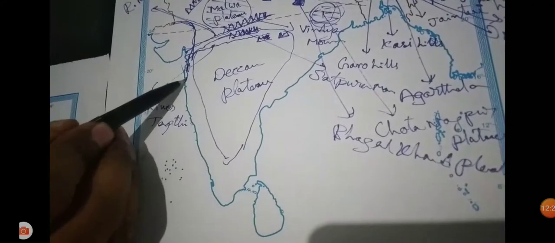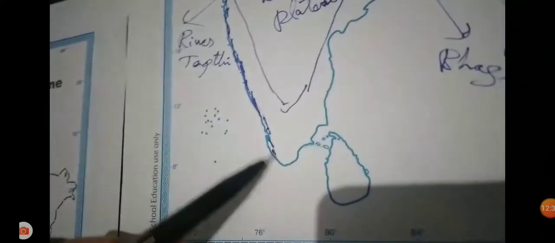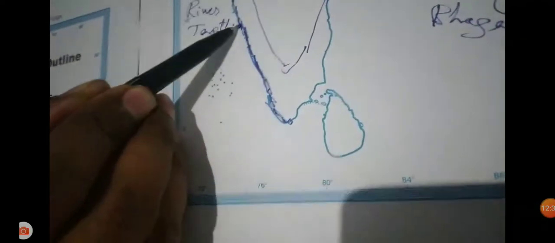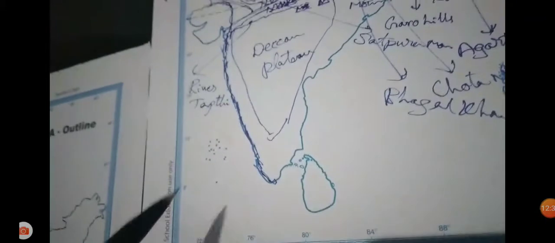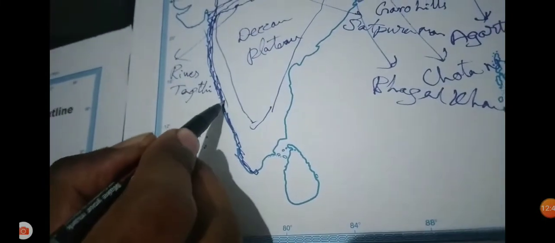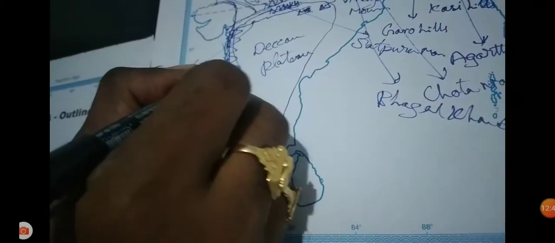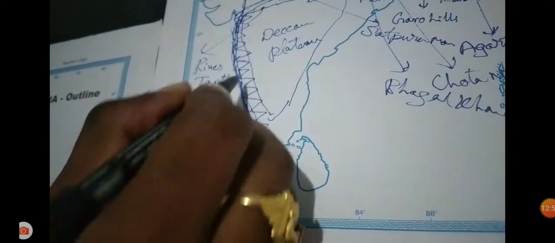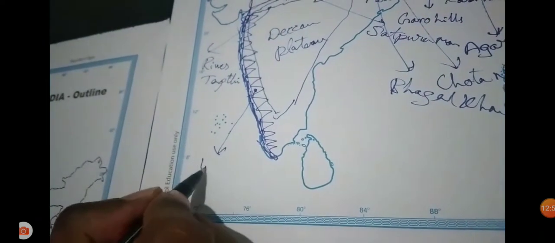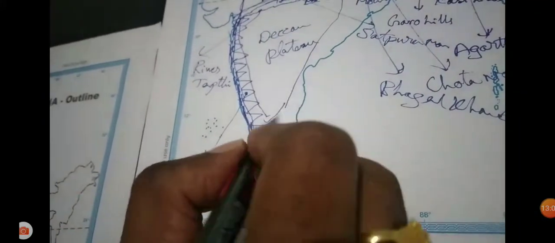The west coastal plain lies along the Arabian Sea. You should remember that the west coastal plain is narrow. Here, continuous mountains are spread from north to south: the Western Ghats. The Western Ghats are continuous mountains with an average height of 2000 meters and a length of 1600 kilometers.